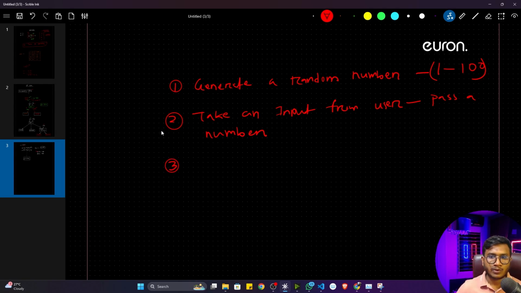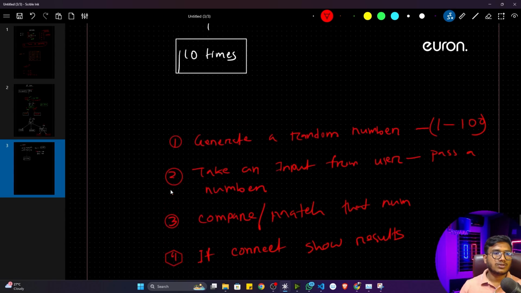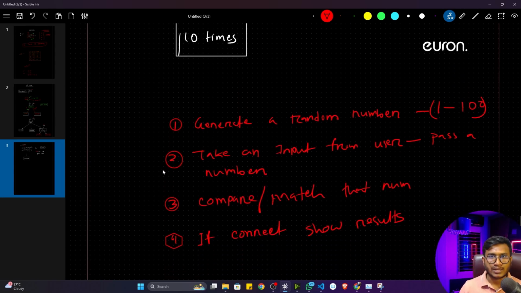Then the third thing I have to do is compare or match that number. Then fourth, if correct, show results. So these are the functionalities I have to implement in this game. Now you have broken this problem statement into smaller chunks, and it would be easy for you to implement this application.